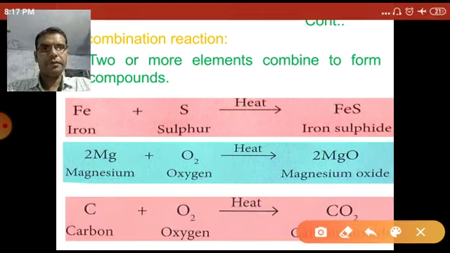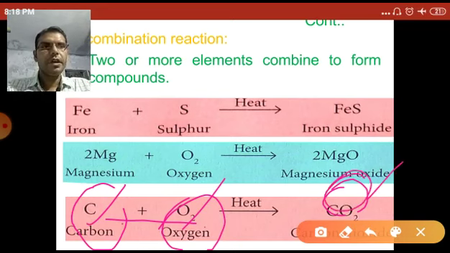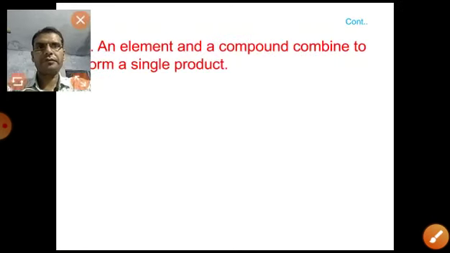Next example, when a carbon compound or fuel burns in the presence of oxygen, they produce carbon dioxide, CO2, plus light. So carbon is an element, oxygen is also an element. Both elements combine to each other, they produce a compound, CO2. CO2 is a compound, so it is a type of combination reaction.